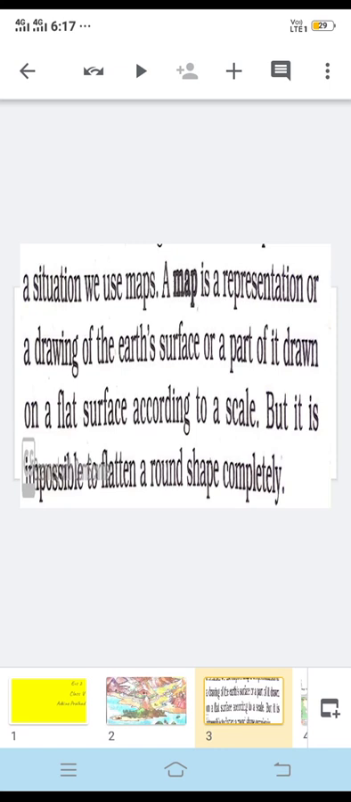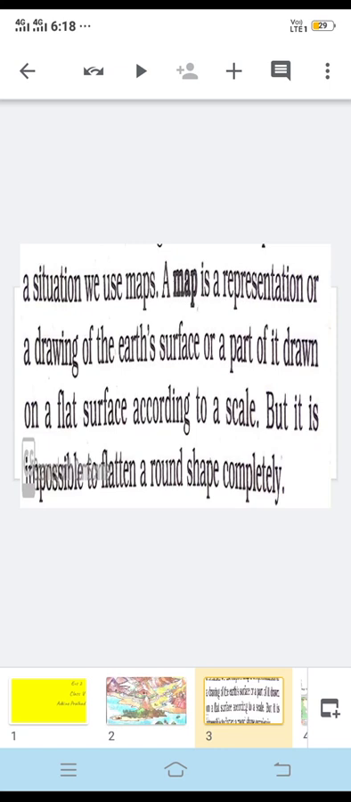Then it is a drawing of the earth's surface. Also, it is drawn on a flat surface, you can say, on papers or drawing sheets, or a flat surface. It is drawn on a flat surface. So this is the definition of map.